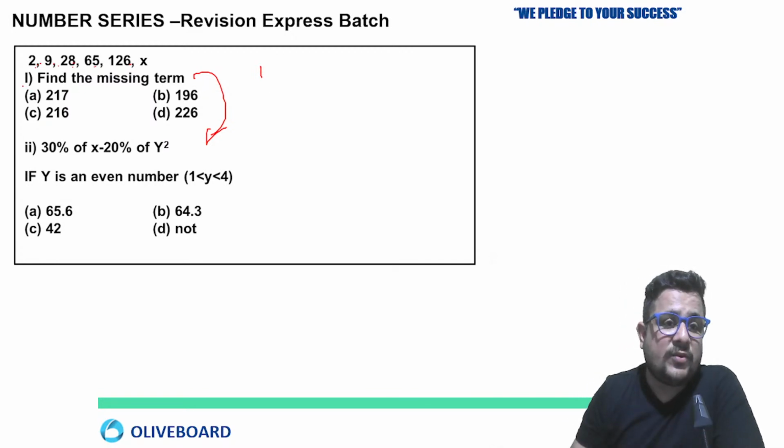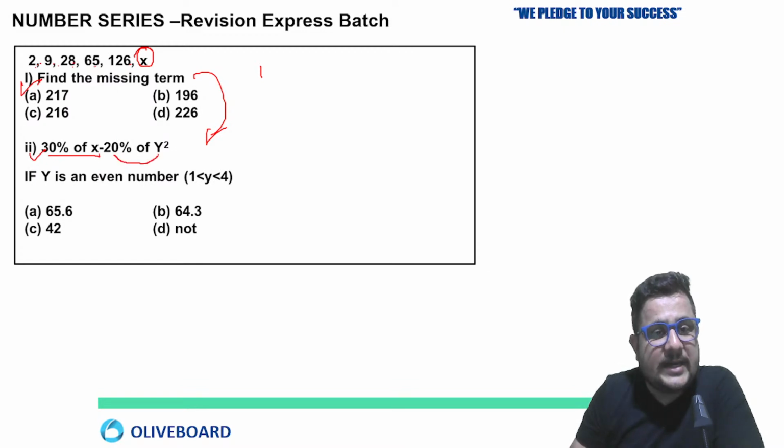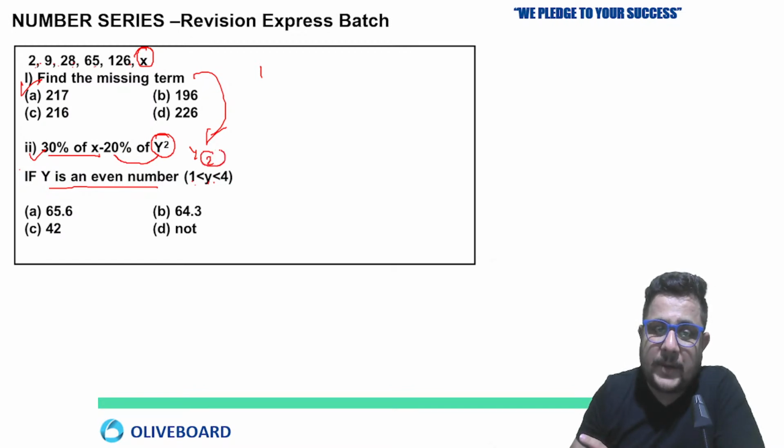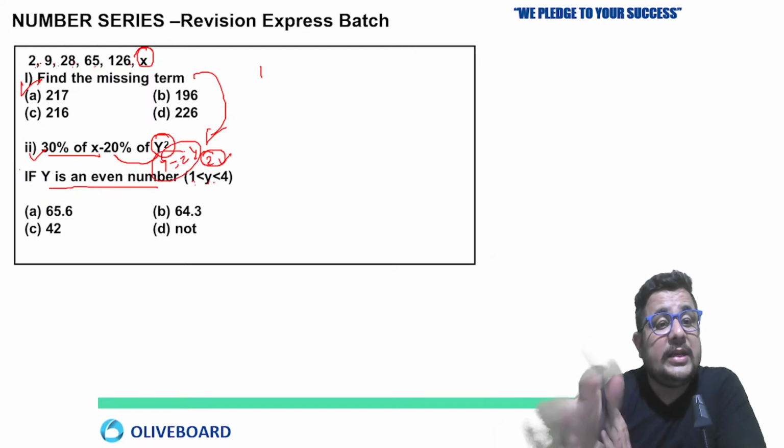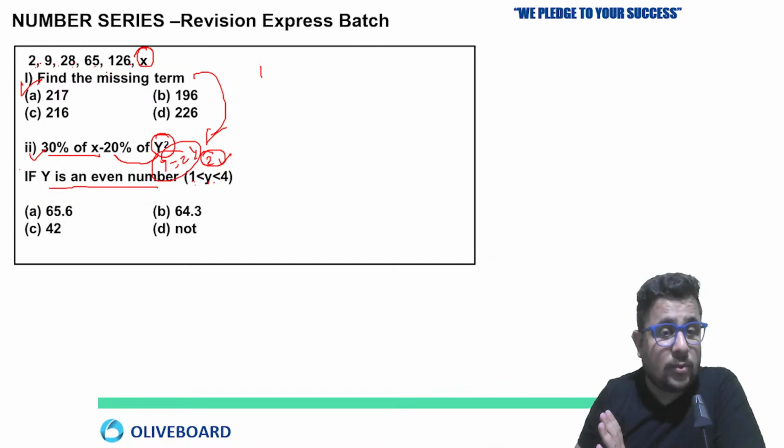See, first we have to find out the missing number. Then 30% of x, where x is the missing number in the series, minus 20% of y square. We don't know the value of y, but a point is given that y is an even number greater than 1 and less than 4. So only one even number is there between 1 and 4, that is 2. So the value of y is going to be 2.